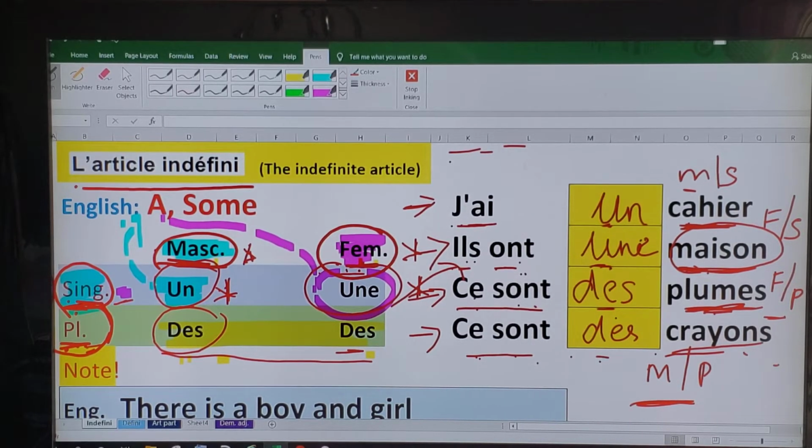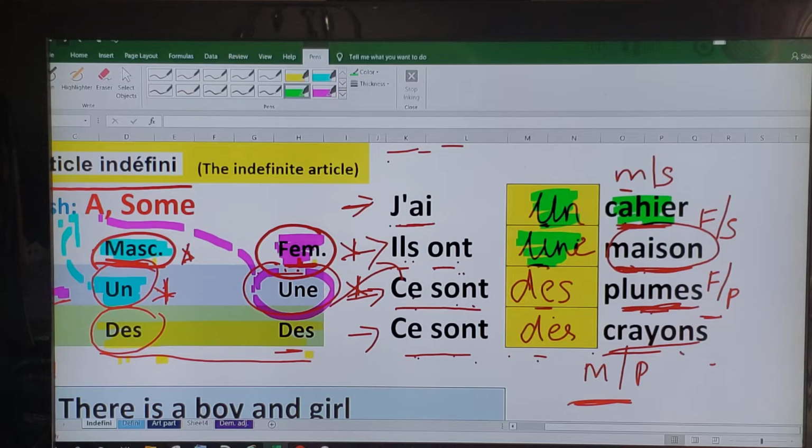So, j'ai un cahier. Why do we use un? Because cahier is a masculine singular noun. Ils ont une maison. Why did we use une? Because maison is an example of a feminine singular noun, right? So that's why we used une.